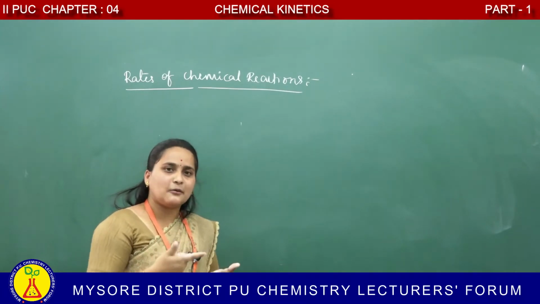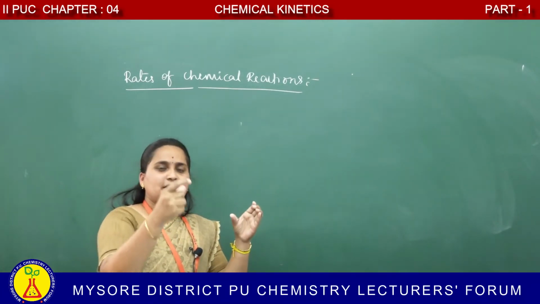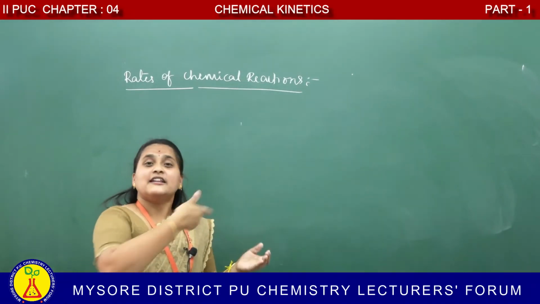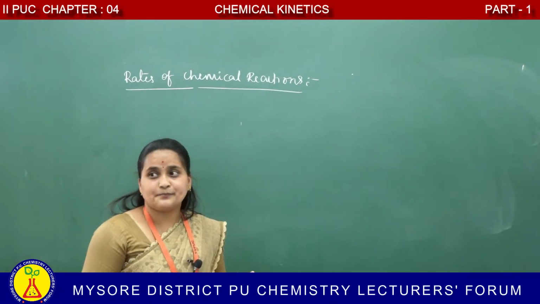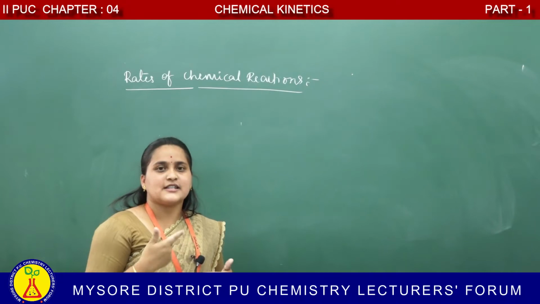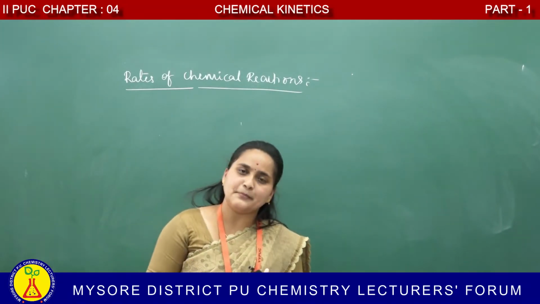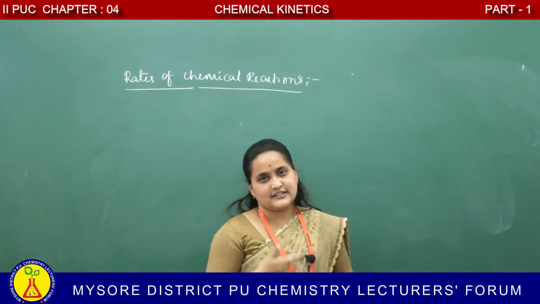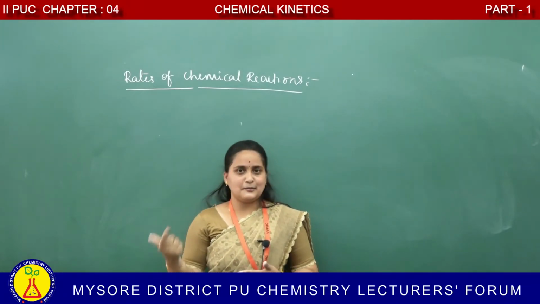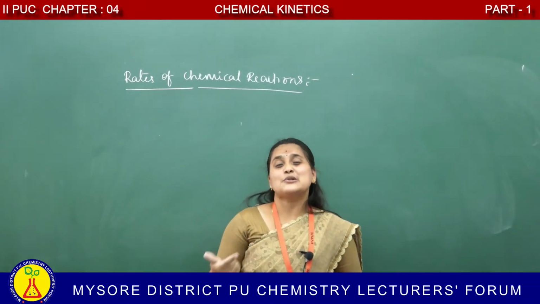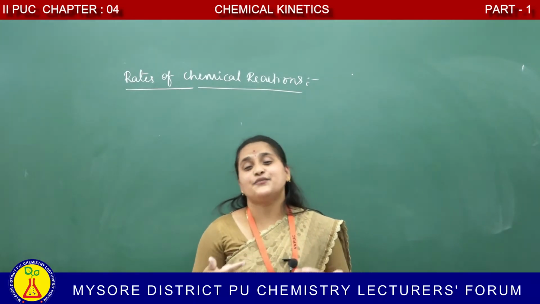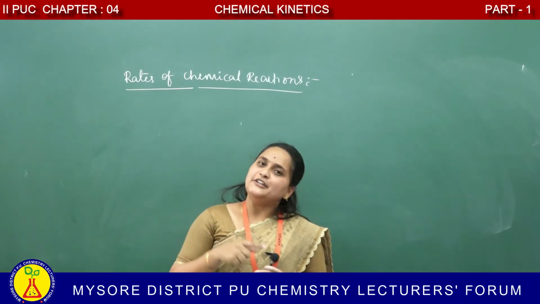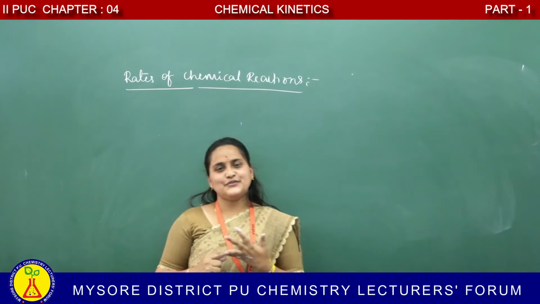Precipitation of silver chloride happens quickly. By mixing sodium chloride and silver nitrate, we get a precipitate of silver chloride easily, which indicates that the rate of that reaction is very fast. But some reactions occur very slowly, for example, rusting of iron in the presence of air and moisture, which is an example of a slow reaction. Some reactions occur at moderate rate, for example, inversion of cane sugar and hydrolysis of starch.